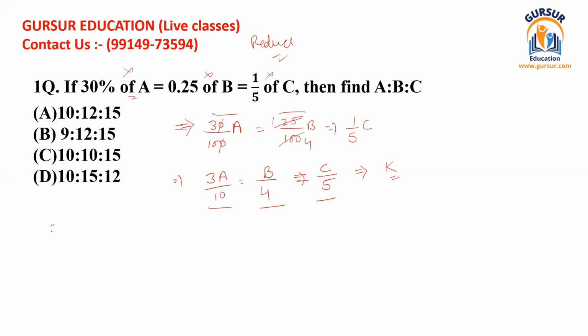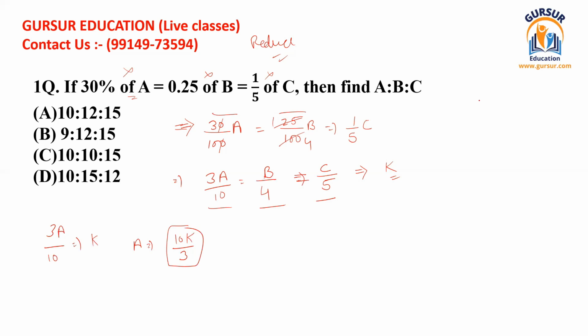We know that 3A divided by 10 is equal to k. Then we can find the value of A: A is equal to 10k divided by 3. We can write it like that. So that is the value of A, I'm writing it here.